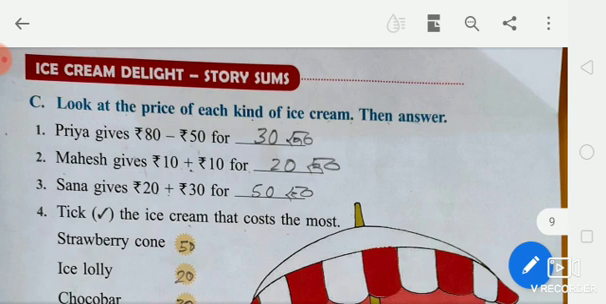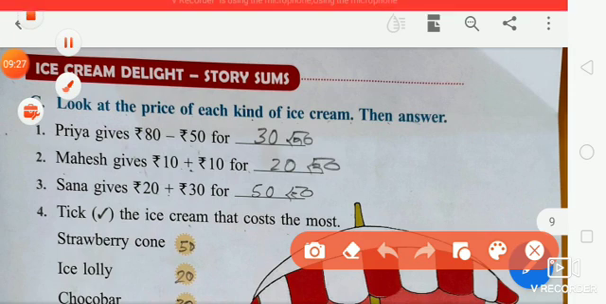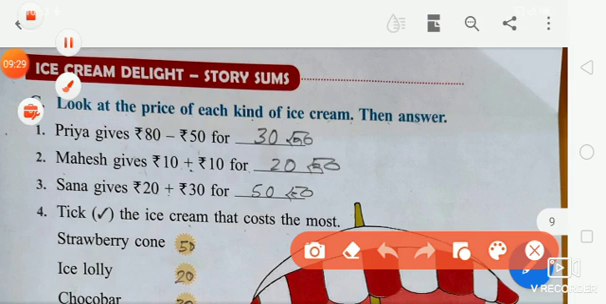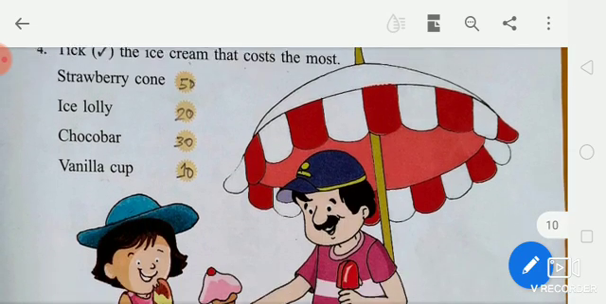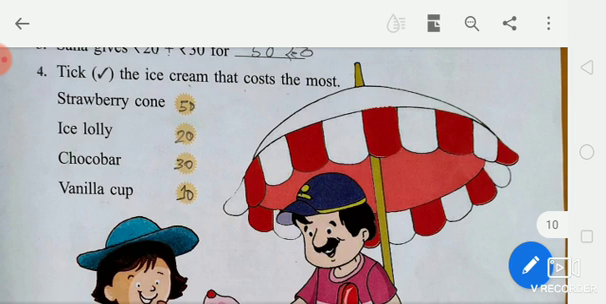Now next, look at the picture of each kind of ice cream, then answer. Priya gives 80 rupees, minus 50 rupees, for 30 rupees. Is that clear? Now next, Mahesh gives 10 rupees plus 20 rupees for 30 rupees. Now next, third one, Sana gives 20 rupees plus 30 rupees for 50 rupees. Is that clear, students?